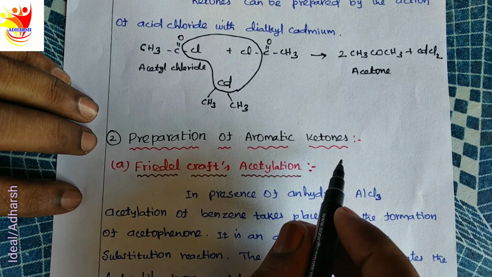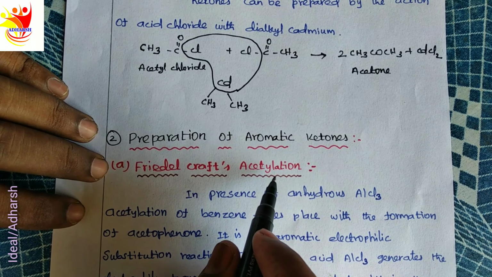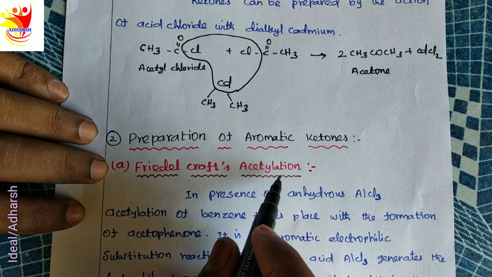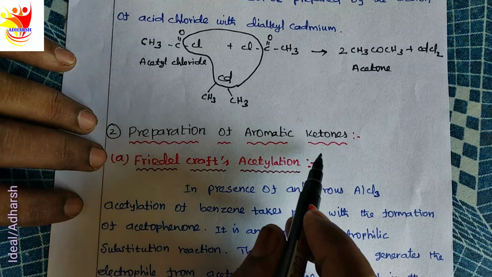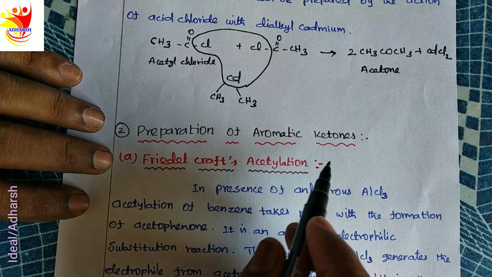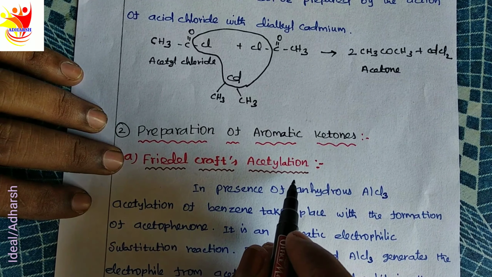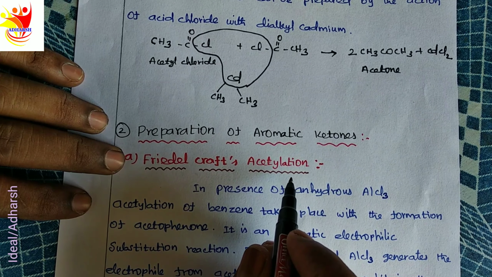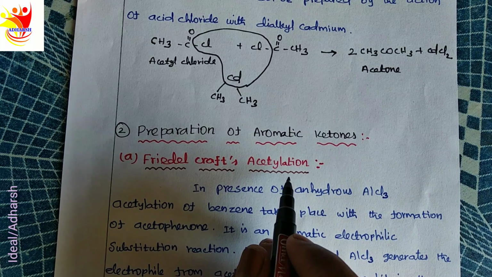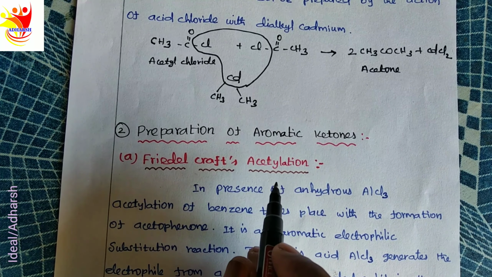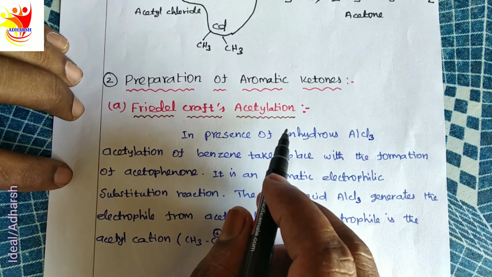Preparation of aromatic ketones. The very important methods are Friedel-Crafts acylation, Friedel-Crafts alkylation and Friedel-Crafts benzoylation. One method, Friedel-Crafts acetylation, gives the preparation of acetophenone. Another method, benzoylation, gives benzophenone.